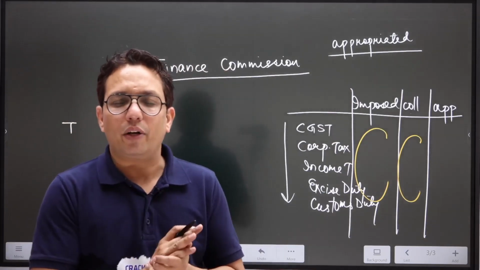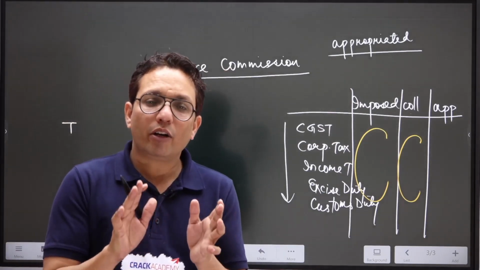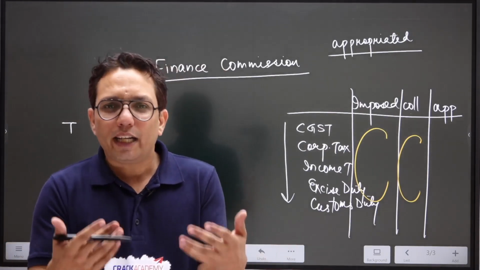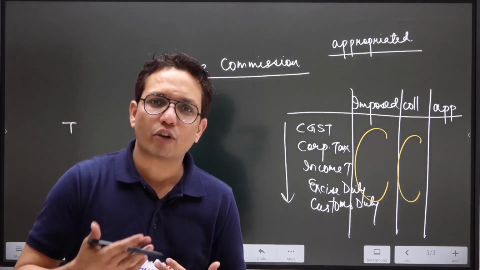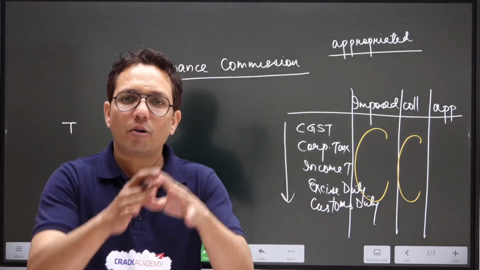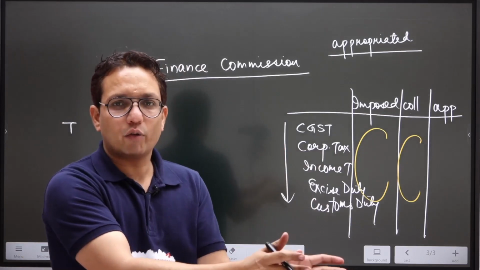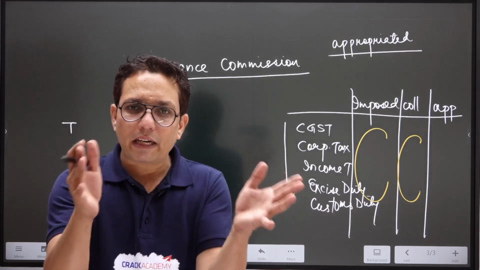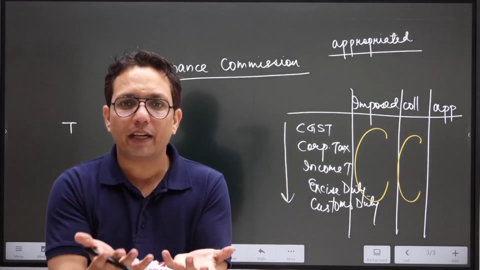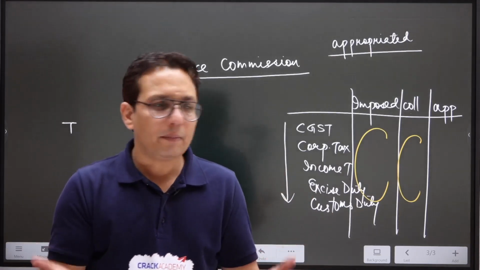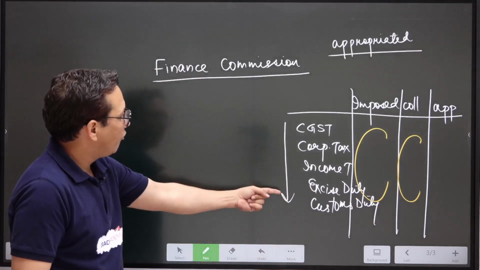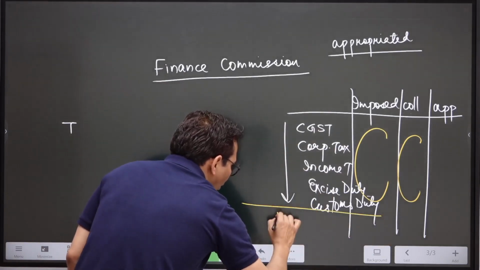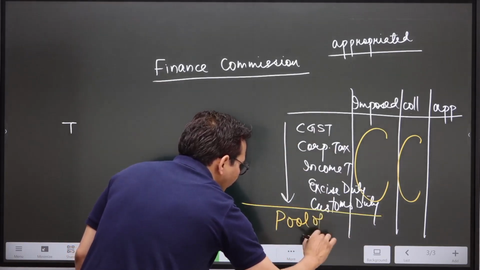Now let me give you one more example. Suppose it is my birthday today. What would the students do? The students are going to bring me a cake. But would each one of you be bringing one cake each for me? No. What you would be doing is, you will be pooling in money, putting the money somewhere over here, and from that pooled money, you are going to bring a cake for me. Don't you think the money which you have pooled would be called a pool of money for Aman sir's birthday? Similarly, all these taxes which are collected by the center, together they are called the pool of taxes.